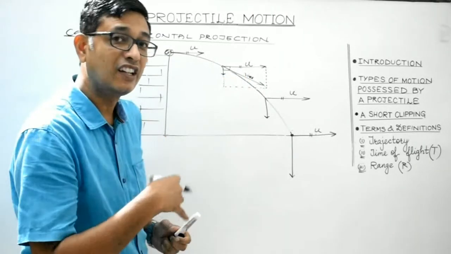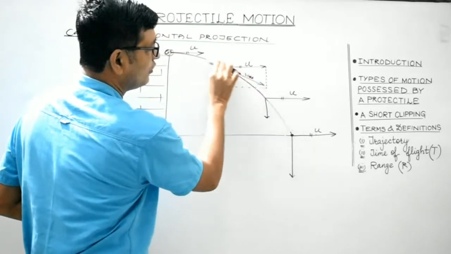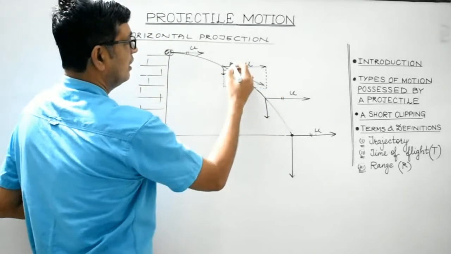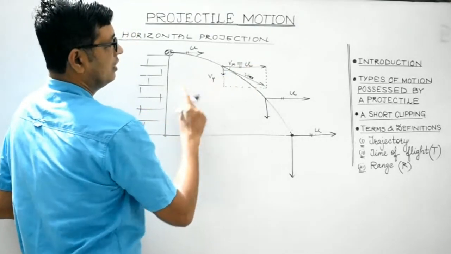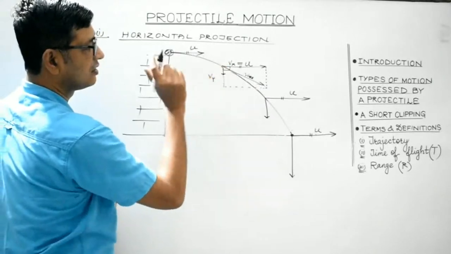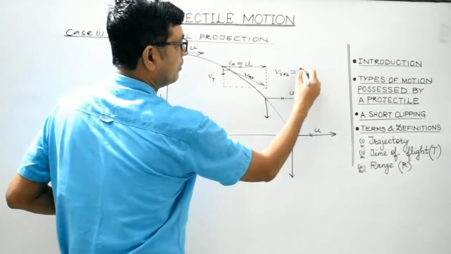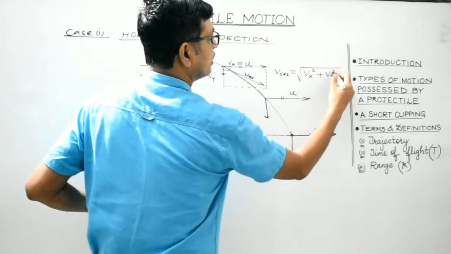So, their vector resultant both in magnitude and direction would be given by the diagonal of the parallelogram passing through the same point. So, obviously, if Vx is u, and the vertical component at this instant is Vy, then V resultant at any instant will be given by square root of Vx square plus Vy square.